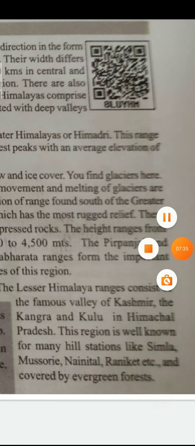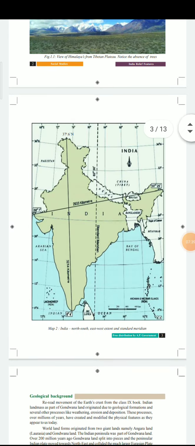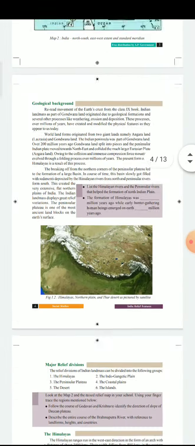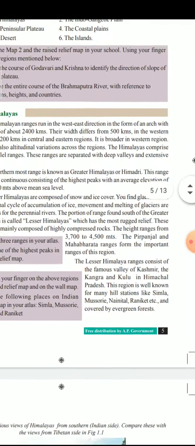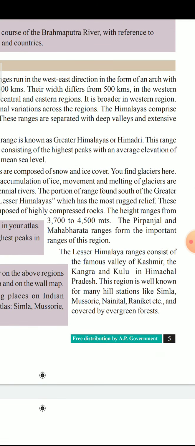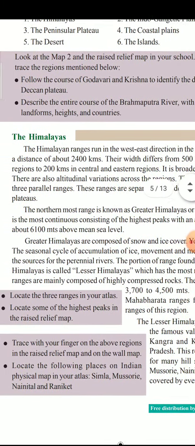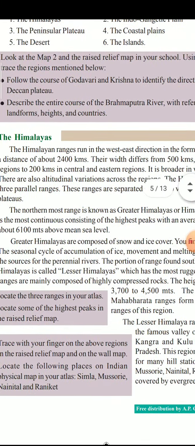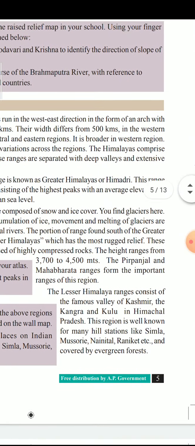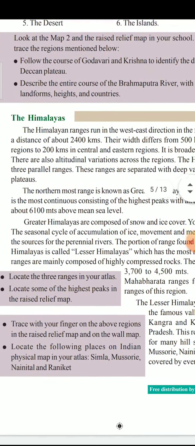And the Greater Himalayas have a height of more than 6,100 meters. That means they are known as Greater Himalayas. Mount Everest, Nanda Devi and Nanga Parbat, all these mountain ranges are the highest, and they are located in the Greater Himalayan ranges.